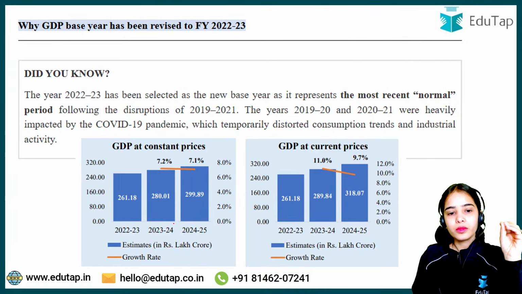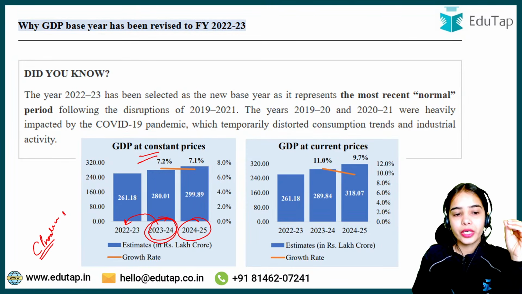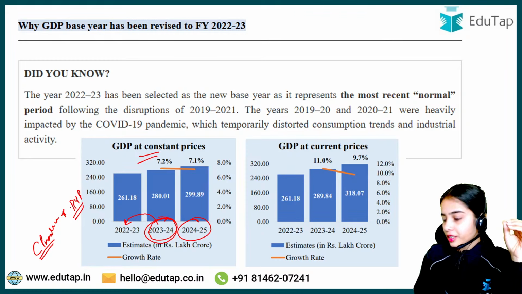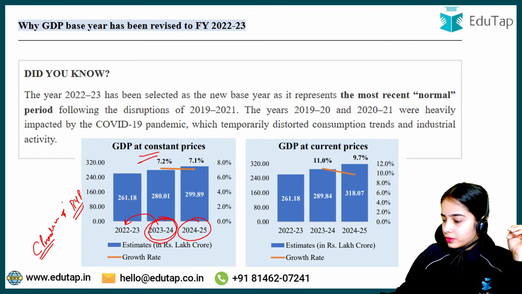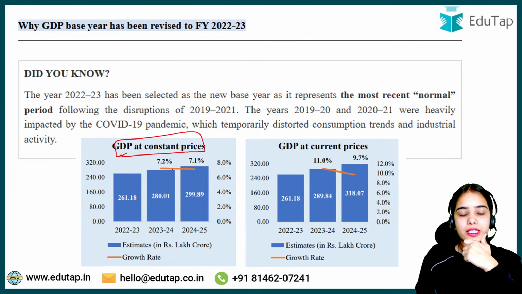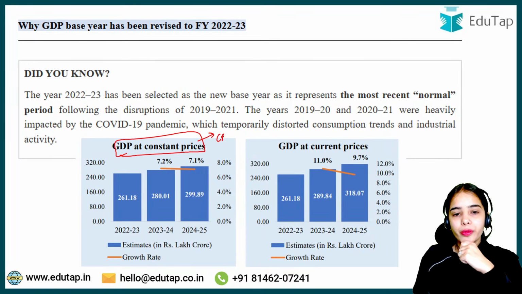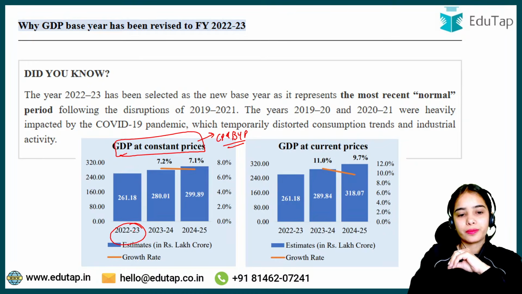For the other years, in the real GDP we are calculating the current production at base year prices. Any confusion here? Okay, so this is the idea that GDP at constant prices is basically the current production multiplied by the base year prices. The base year has been changed from 2011-12 to 2022-23.